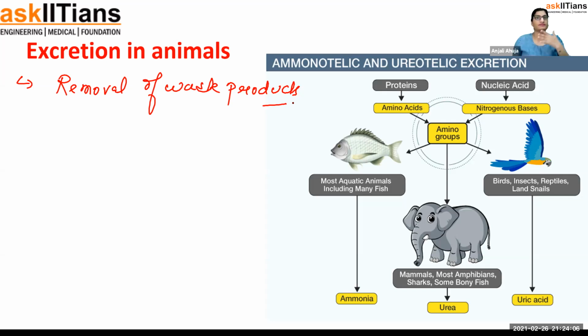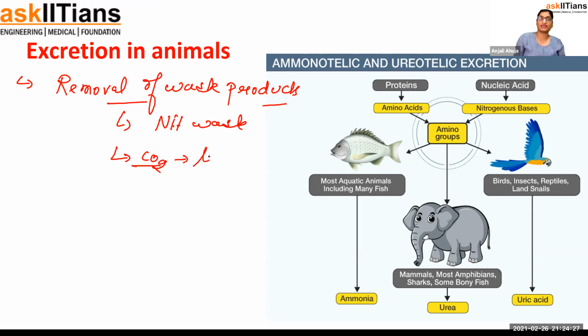If I am breathing, I am removing carbon dioxide through my nose. That is also a type of excretion, where I am removing waste product out of the body. So excretion is the removal of waste product, which includes, of course, the nitrogenous waste, and also the carbon dioxide that is released from the lungs.